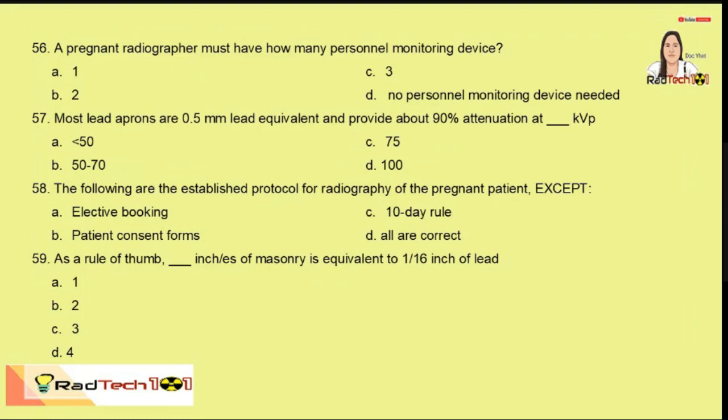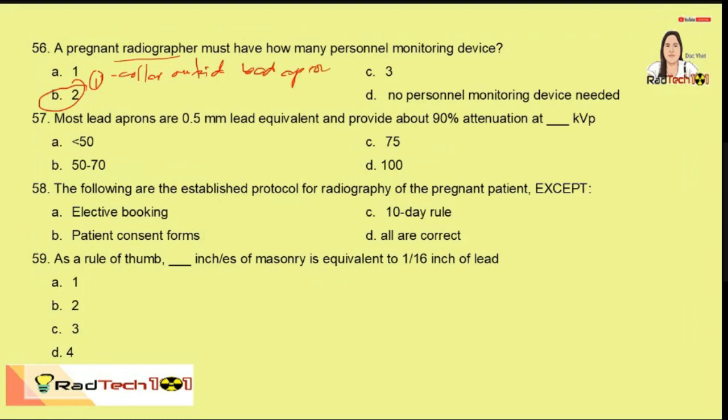Next, a pregnant radiographer must have how many personal monitoring devices? So, dapat dalawa. Isa sa pregnant radiographer and isa para sa fetus. So, for the pregnant radiographer, it should be at the collar outside the lead apron. So, first sa collar, outside the lead apron.